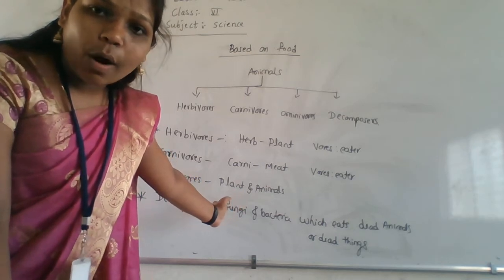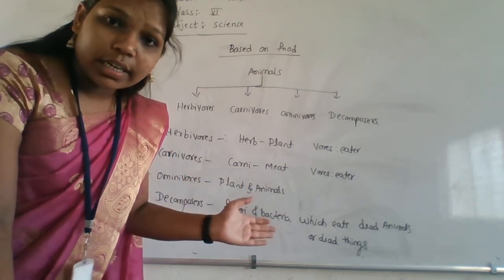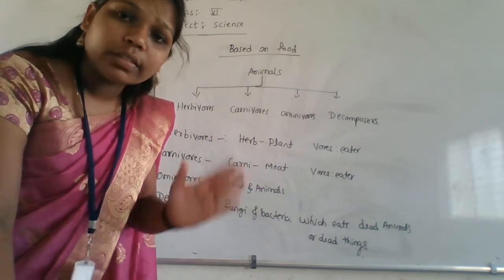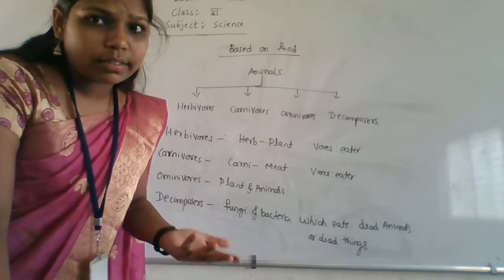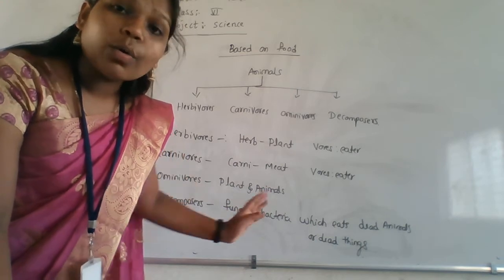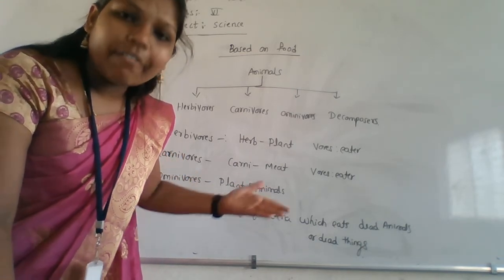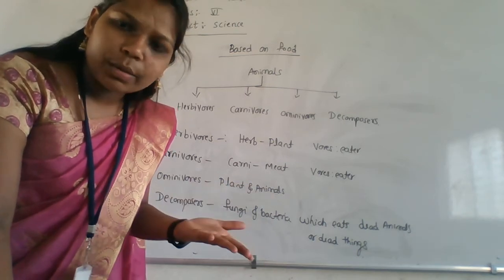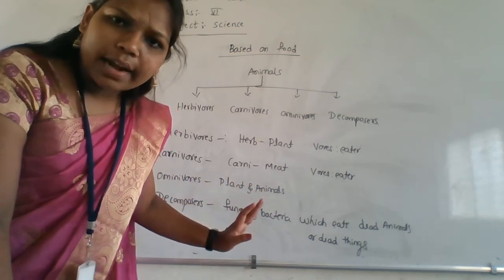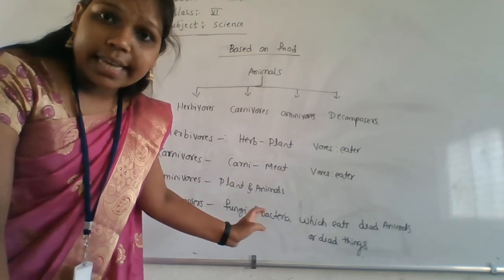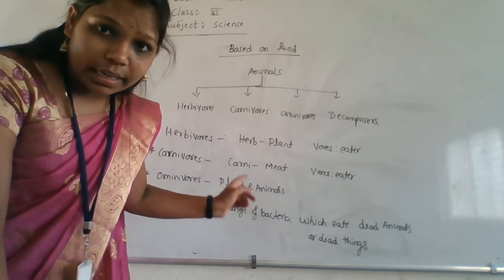Okay, so next one is omnivorous. Omnivorous is nothing but what here? The animals which eat plants as well as animals. It will eat both animals and plants. Then they are called what? Omnivorous. The best example for omnivorous is what? Human beings. All human beings eat plants as well as animals, right? So these are examples for omnivorous.